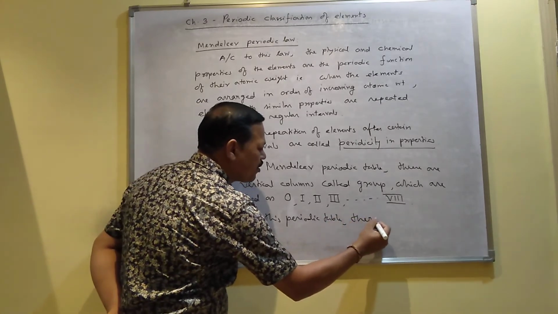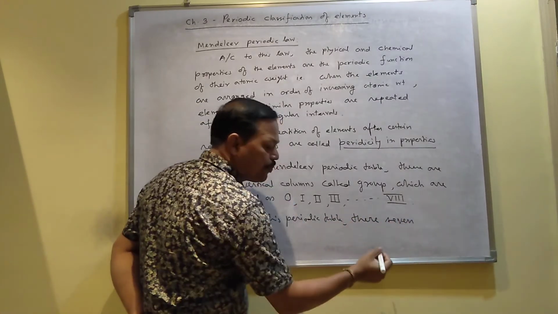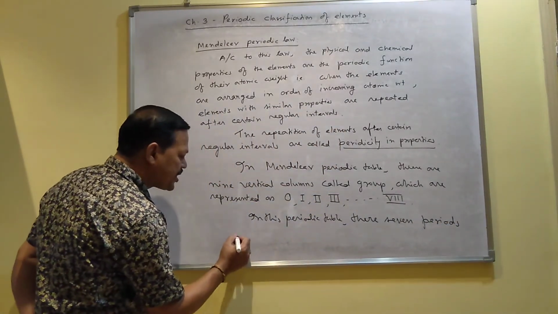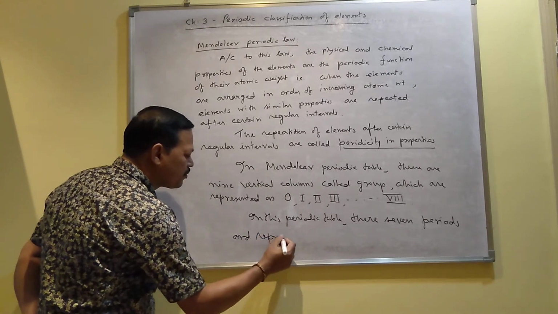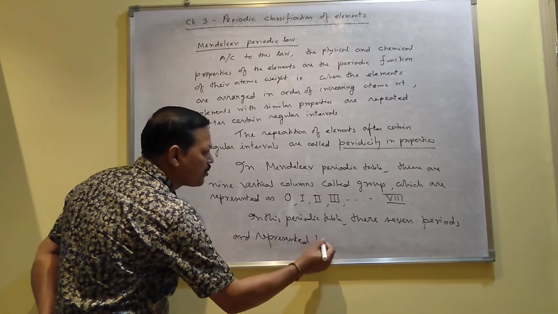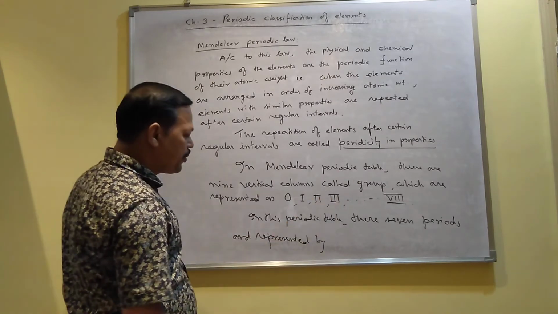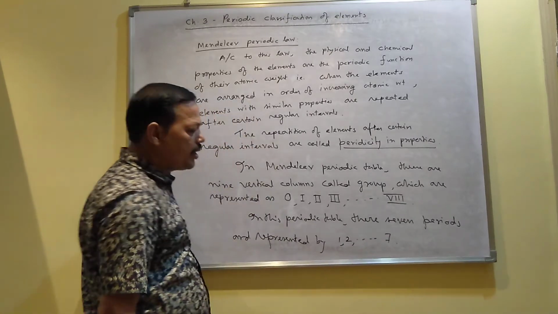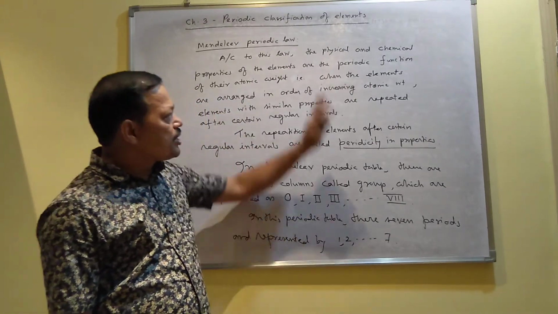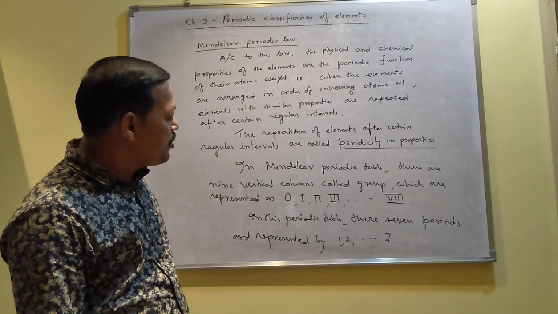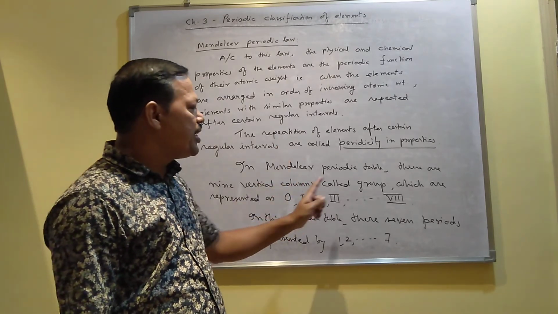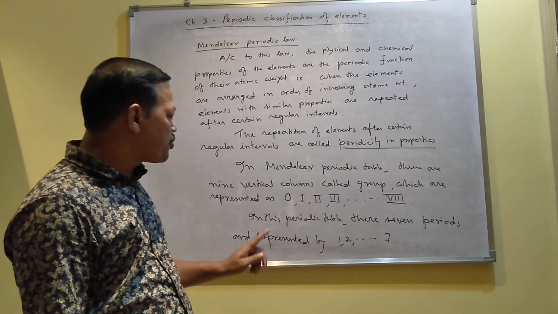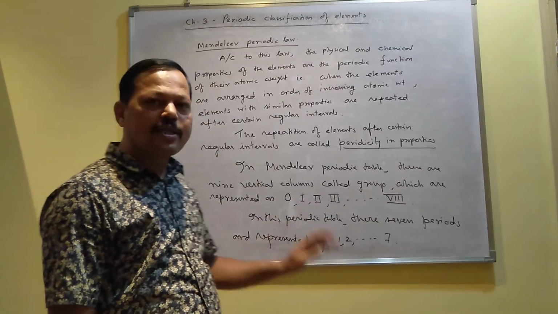In this periodic table, there are 7 periods. The horizontal lines are called periods, 1, 2 up to 7, and they are represented just by numbers. So this is about Mendeleev's periodic table. In Mendeleev's periodic table, there are 9 groups which start from 0 to 8. One group is also called the 0 group, and in this periodic table there are 7 periods.